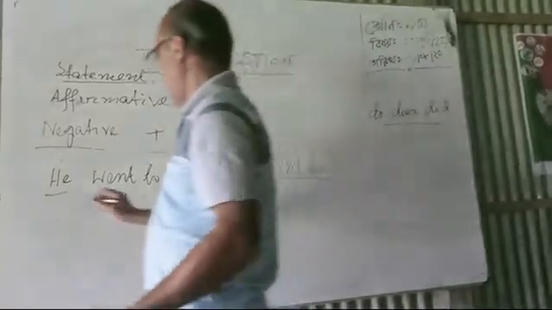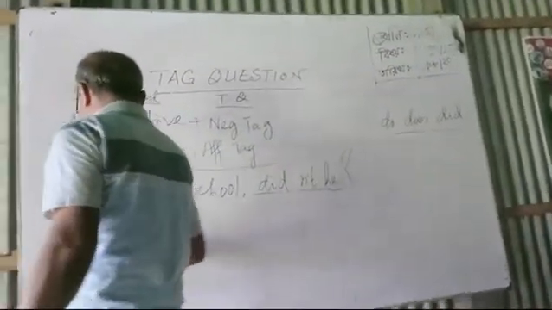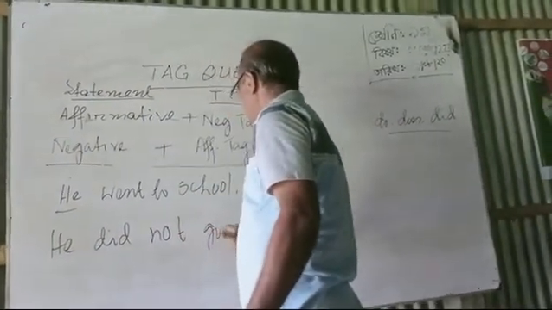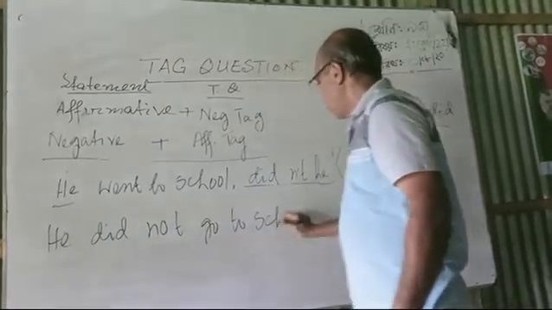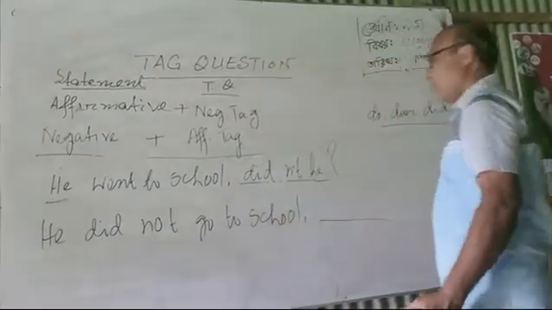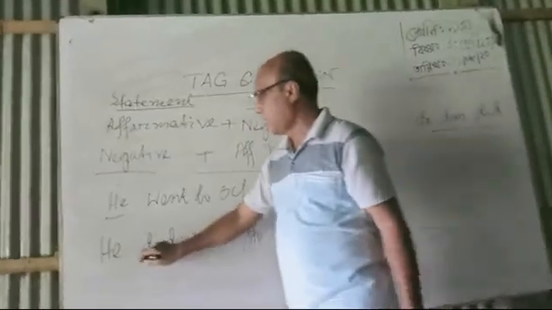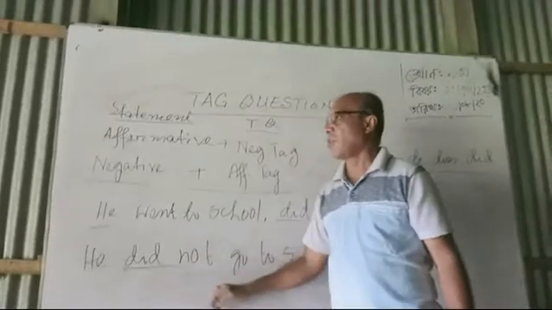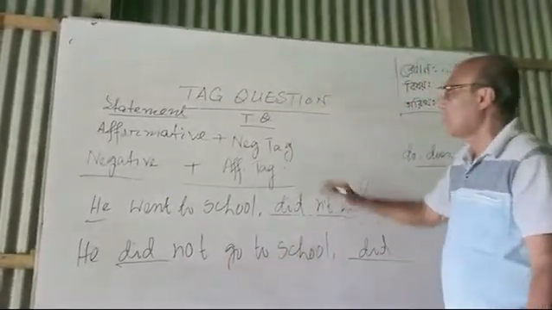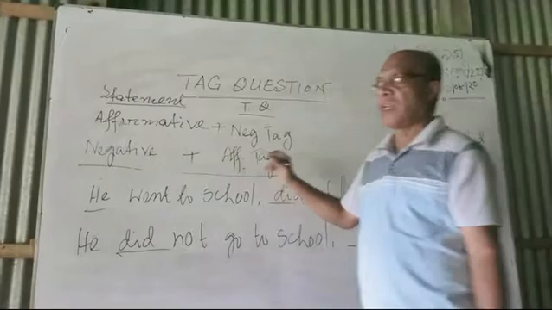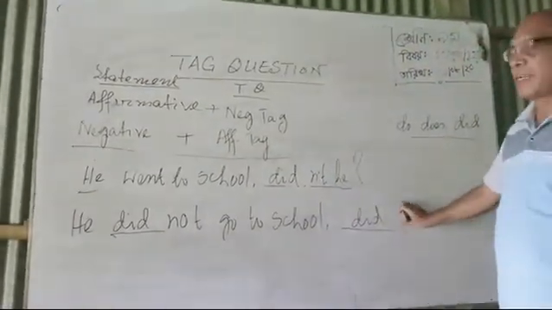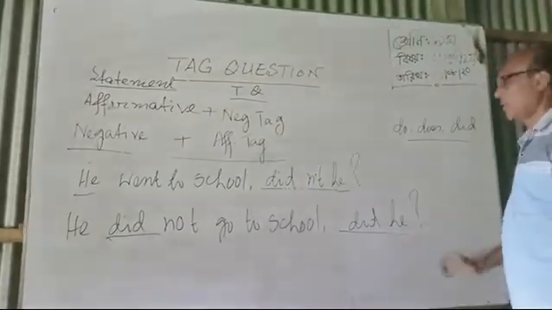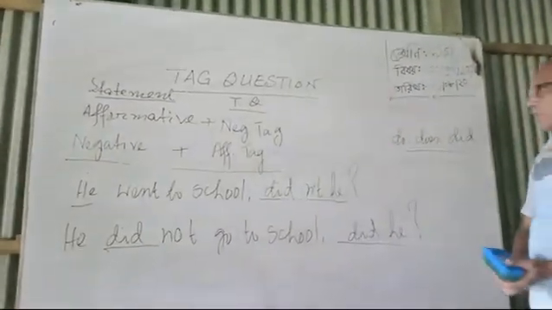If the statement is like this, he did not go to school, what will be the answer? You can see there is auxiliary verb did. We will write it down here. Then there is another not, negative. The statement is negative. So what will we do? If the statement is negative, we will use affirmative tag. So we will not add not here, and subject is he. So we will write down here he. Did he. This will be the answer of the statement.